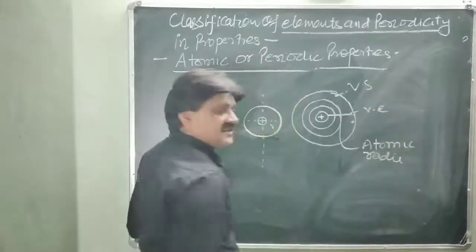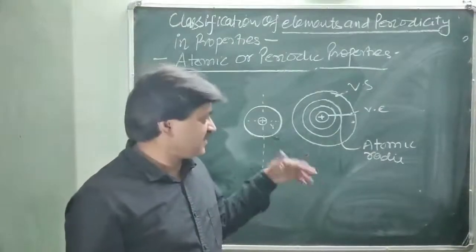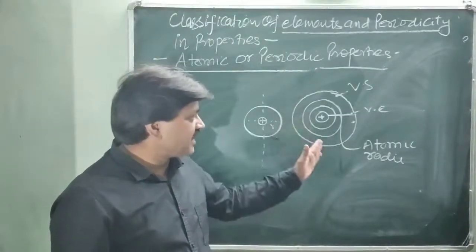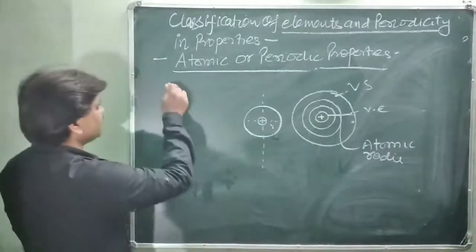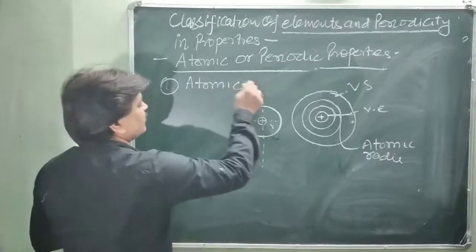Atomic radii is taken from X-ray diffraction.